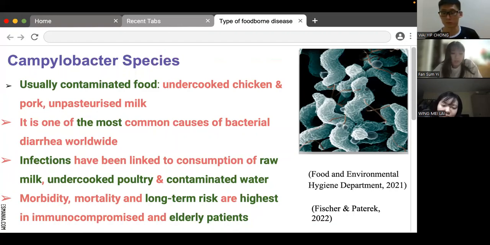In addition, Campylobacter species usually contaminate undercooked chicken and pork, and unpasteurized milk. Campylobacter species represent one of the most common causes of bacterial diarrheal illness worldwide. Besides that, Campylobacter infection is associated with the consumption of raw milk, undercooked poultry, and contaminated water. Immunocompromised and elderly patients are at the highest risk of morbidity and prolonged illness.